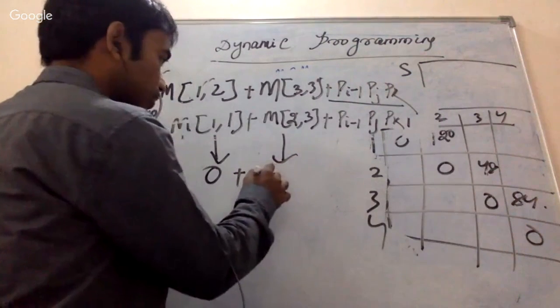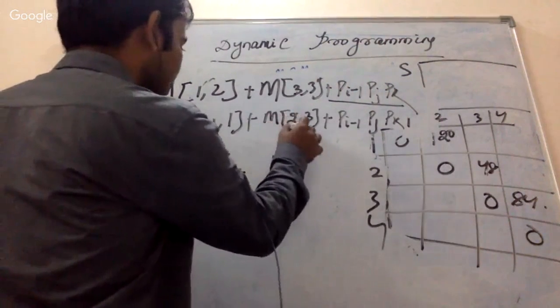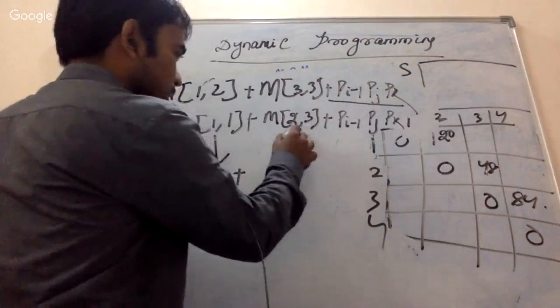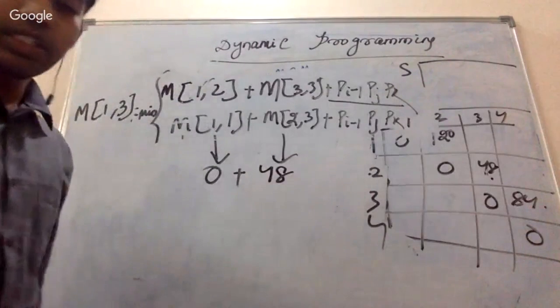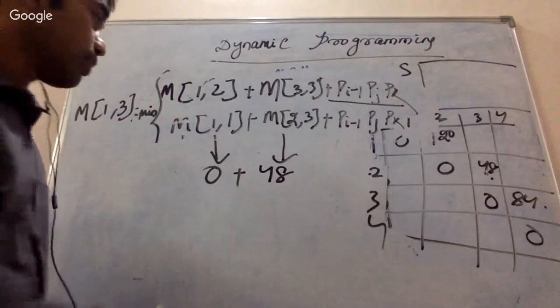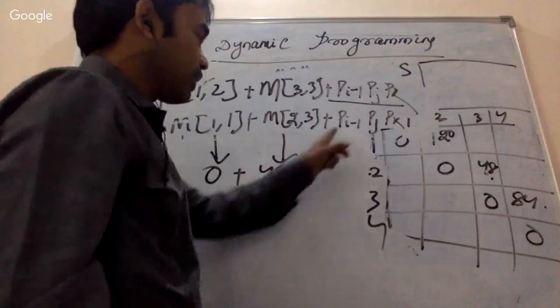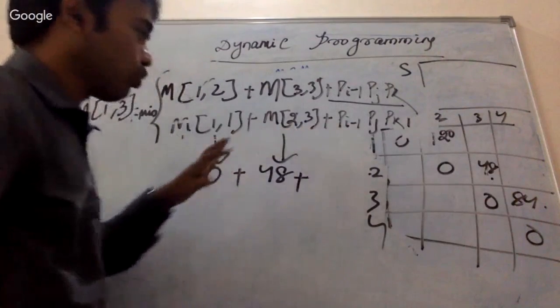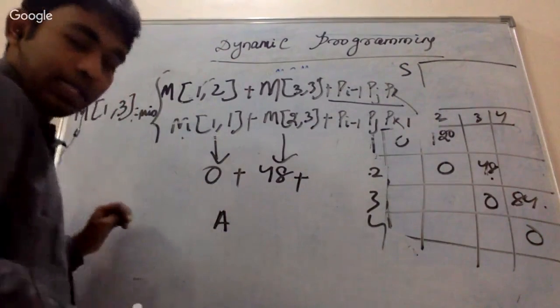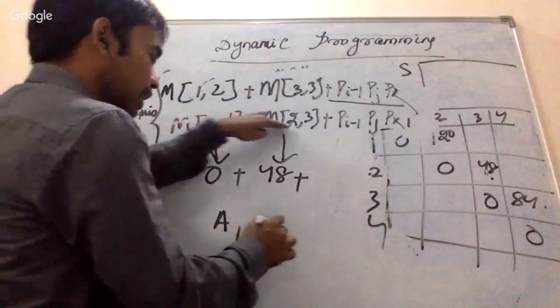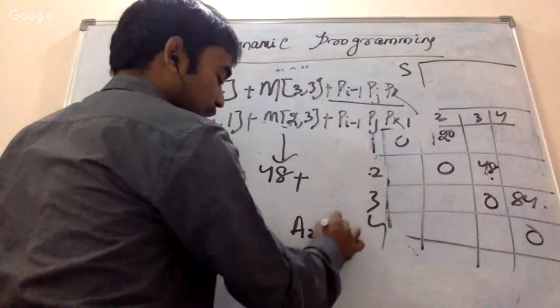The value of this particular M23 is 48. Okay, so then what is the value of this one? This one is nothing but, so what are the things you are multiplying? M11 means the A1 matrix. Then M23 means A2, A3.